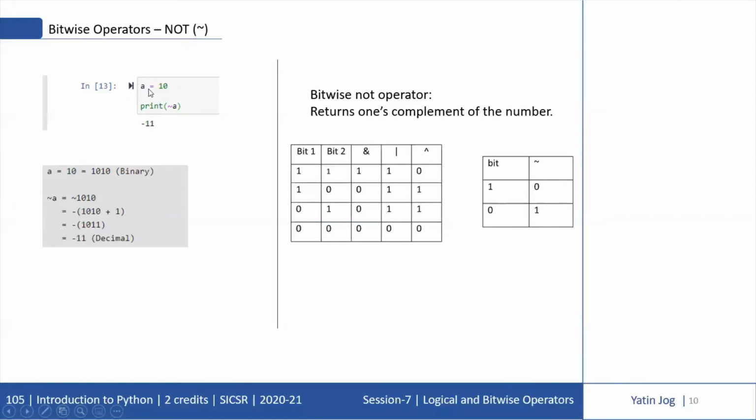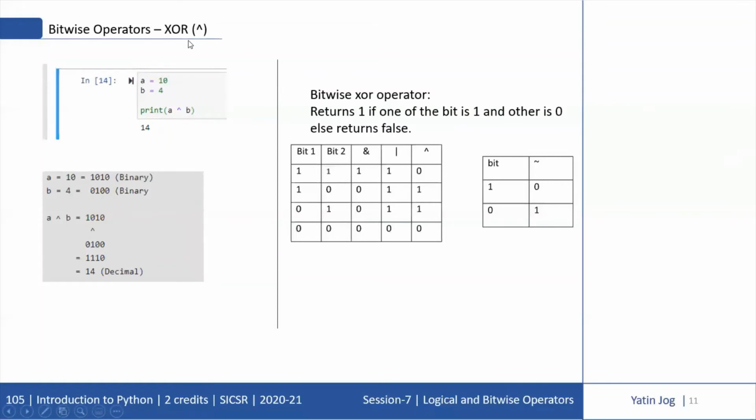You can look at the code segment. If A is equal to 10, and I try to print NOT of A, which is the bitwise NOT of A, I'm getting the answer -11. You can implement the logic of 1's complement on this number, and you will easily find the answer is -11. Very rarely do we use bitwise NOT in practical situations. So this is how bitwise NOT is executed.